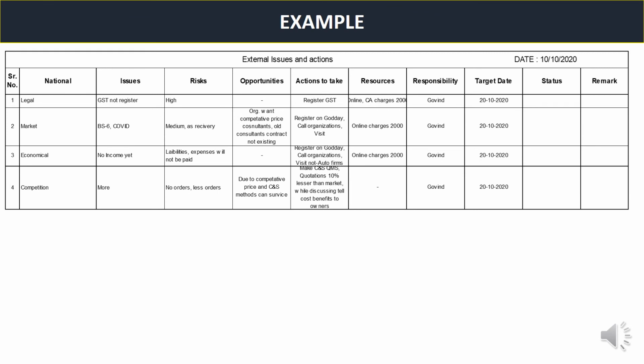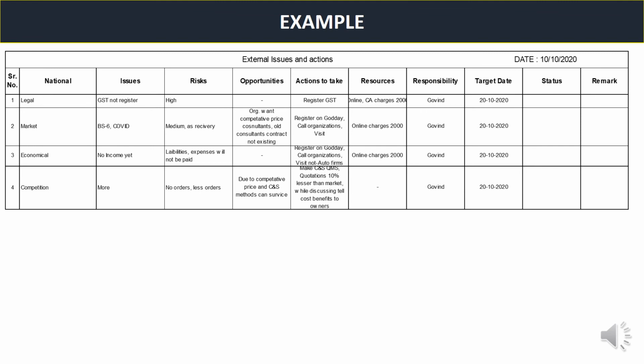Resources required are online or CA charges, maybe 2000 rupees. The responsibility is, we will say, the person goes in. Target date is 2020, for example, we are keeping here, and we have to review it for the status purpose. And if there is any problem, we can write it in the remark. Second one is market, third one is economical, and fourth one is competition.